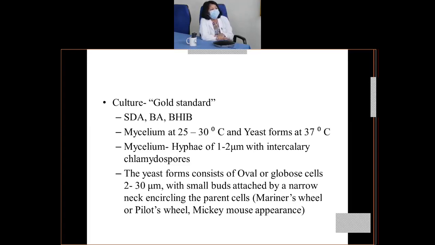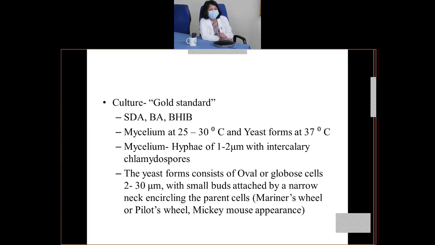So it can grow as mycelium or as hyphae at 25 to 30 degrees centigrade, and yeast forms at 37 degrees centigrade. If you look at the growth in the culture media, there will be hyphae of 1 to 2 micrometer with intercalary chlamydospores.